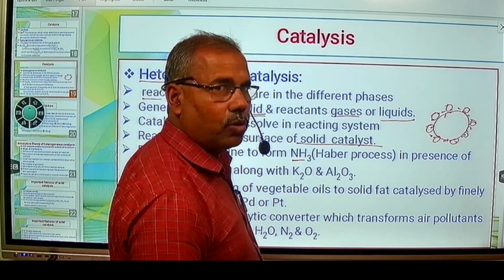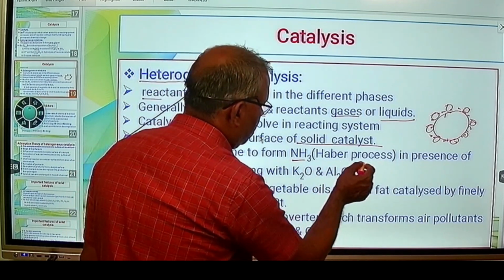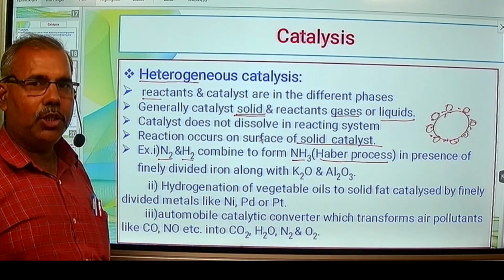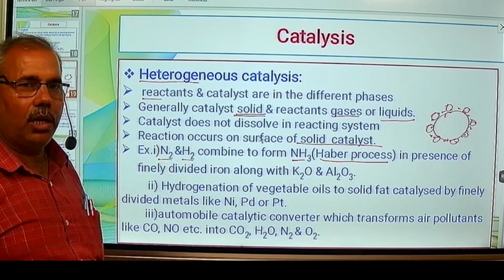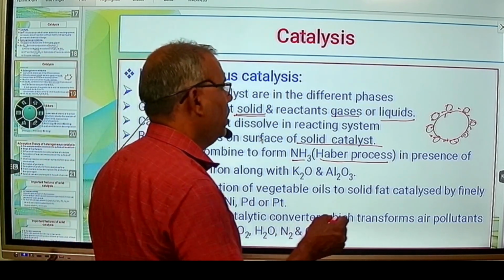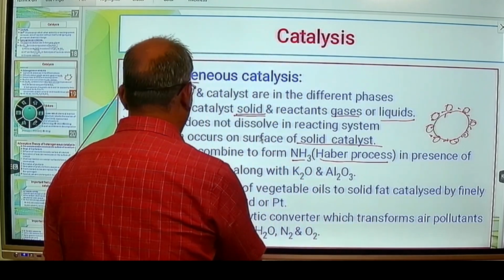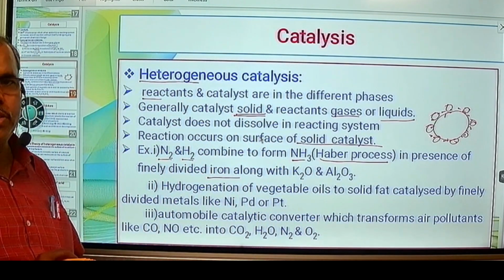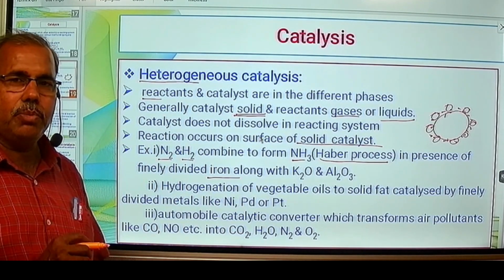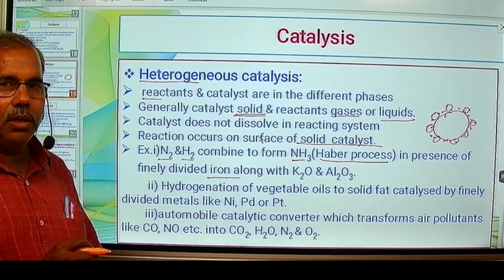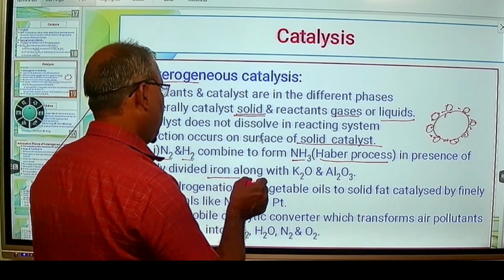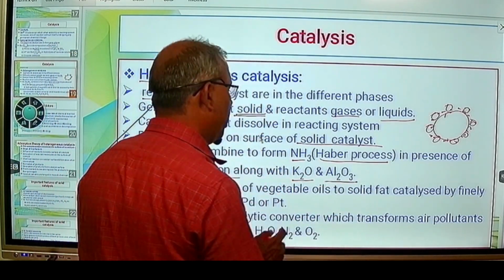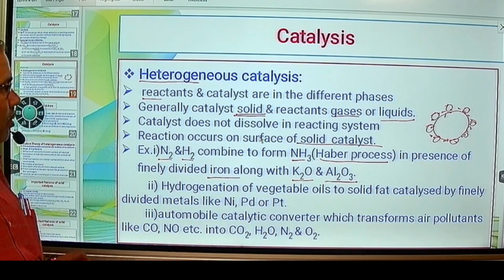It is known as Haber's process. This process is called Haber's process of preparation of ammonia gas from nitrogen and hydrogen gas in presence of finely divided iron. So it will be in solid state. Finely divided means powdered iron element or metal, along with K2O, potassium oxide, and Al2O3, alumina or aluminum oxide.